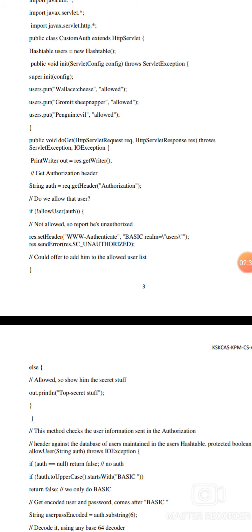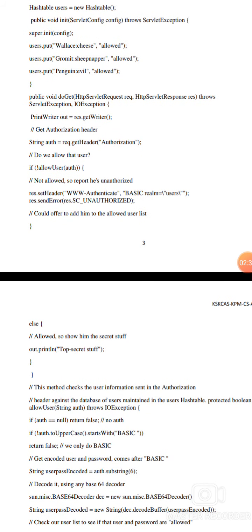Public void doGet, HttpServletRequest req, HttpServletResponse res, throws ServletException, IOException, open brace. PrintWriter out equals res.getWriter, a method.